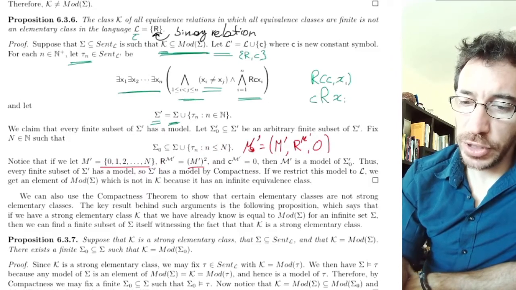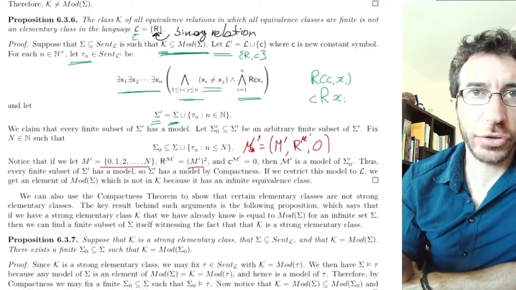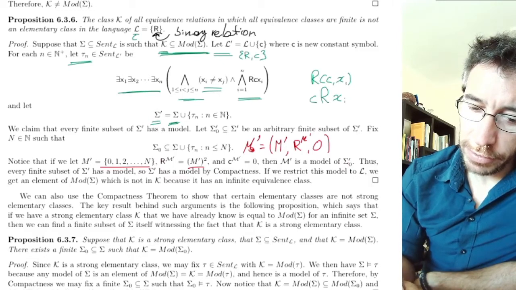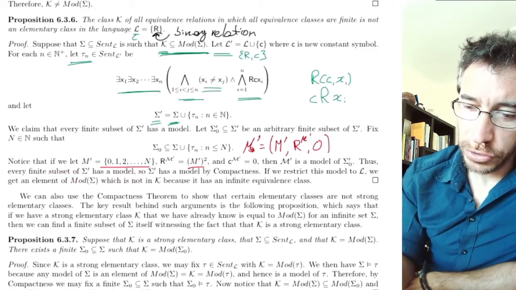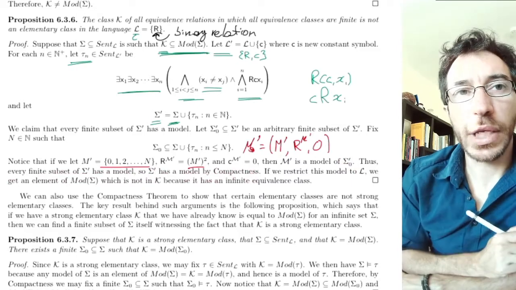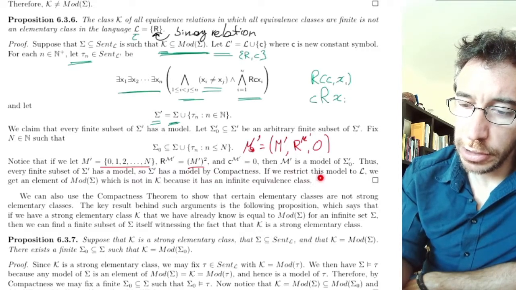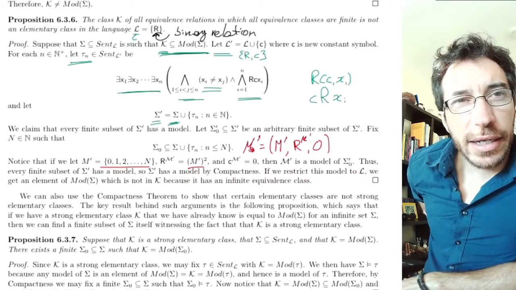So it's good, so this one satisfies sigma 0 prime. Cool, and then you continue on reading. Thus, every finite subset of sigma prime has a model. We just proved that because, see, this one was arbitrary. So sigma prime has a model by compactness. That's what compactness says.